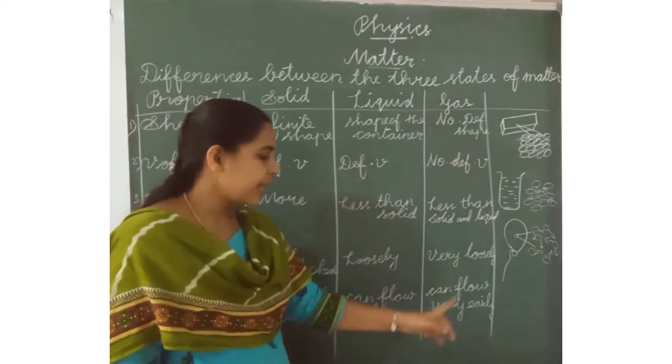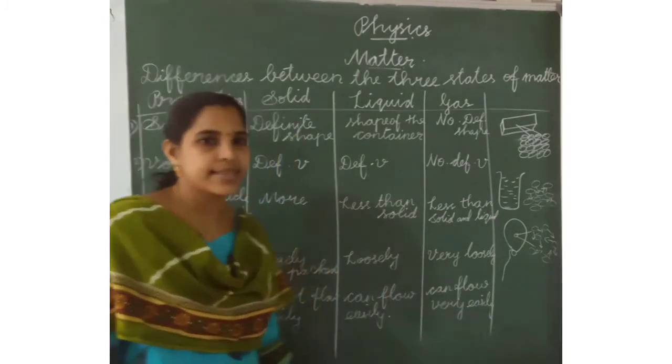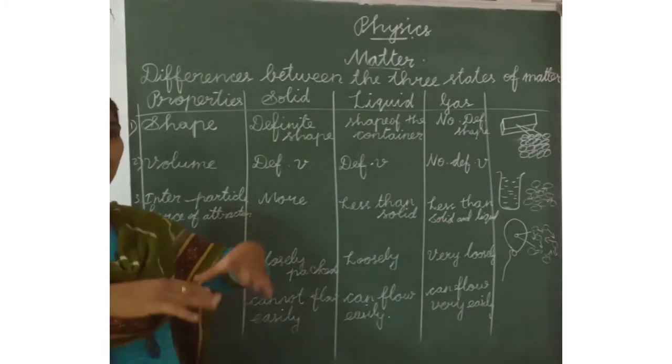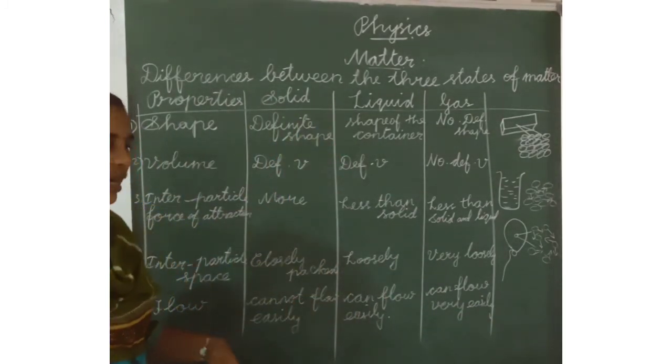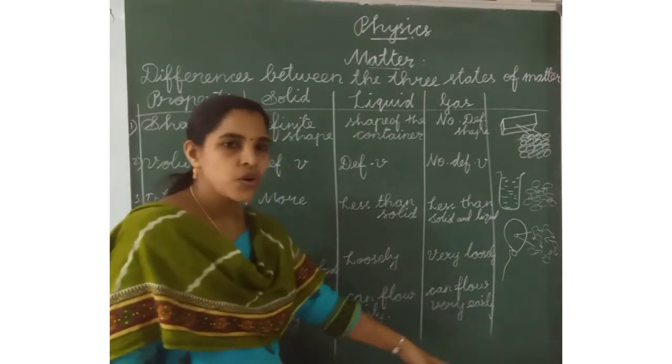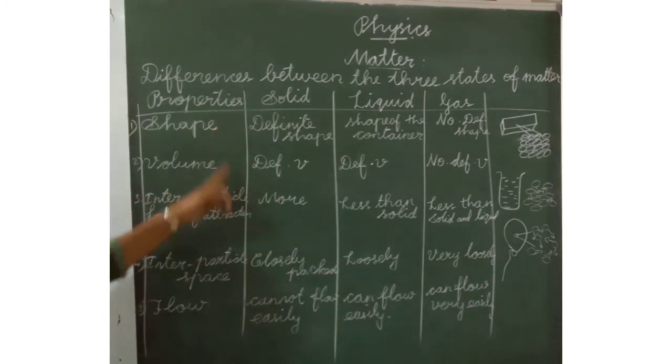And gas can flow very easily because the particles are moving in all directions. What are the properties? Shape, volume, interparticle force of attraction, interparticle space and flow.